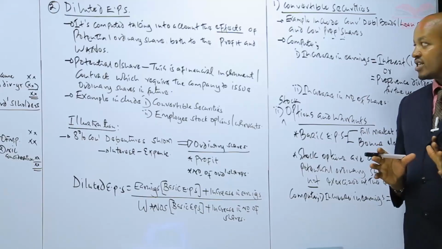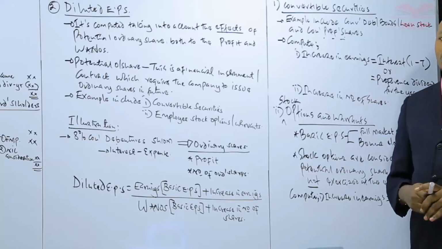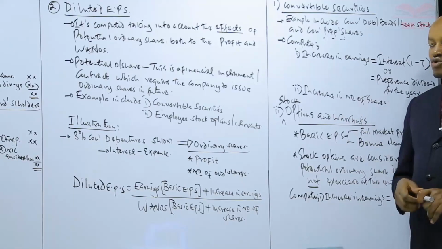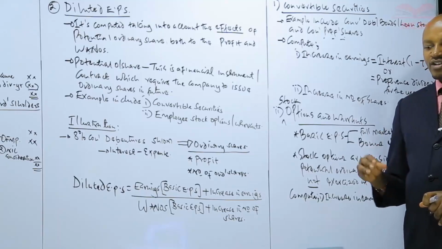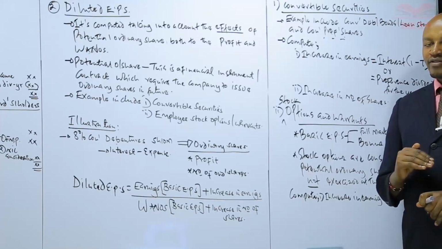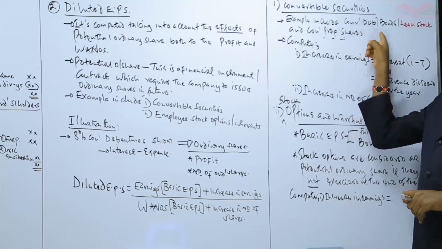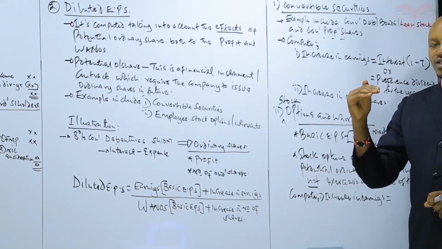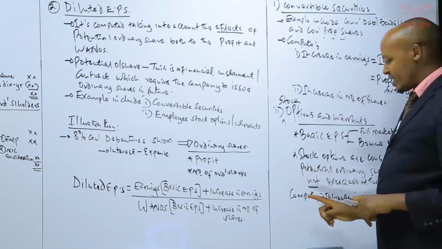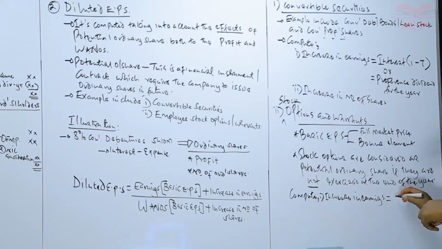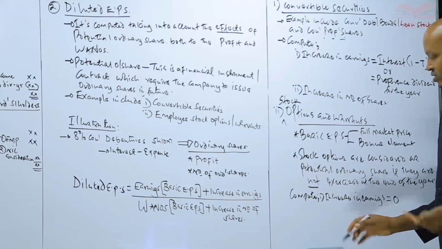And therefore, what you need to note is that unlike these convertible securities, which are still potential ordinary shares, these rights given to the employees of the company do not have any effect on the profit for the year, because if you say something like debentures, they reduce the profit of the year simply because the company paid interest. But once the company has granted the employees the right to buy shares in future, that right does not have any effect on the earnings or the profit for the current year. And therefore, in case of stock option, we say that the increase in earnings is always equal to 0. That should be the case.